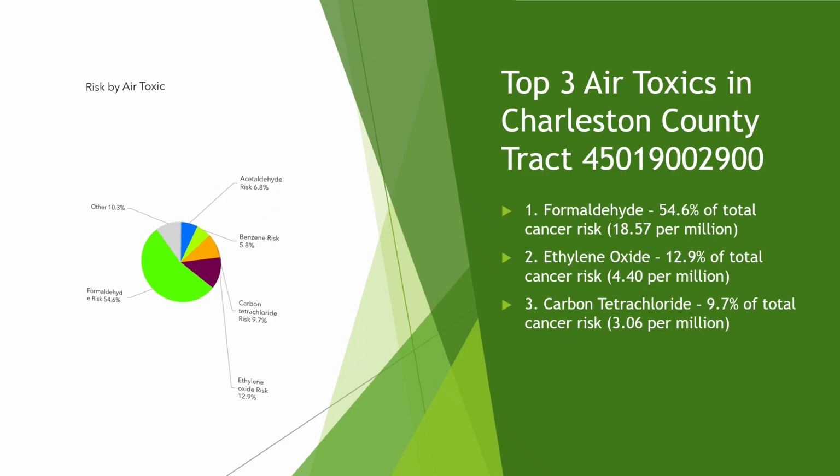Three pollutants dominate the cancer risk in this tract. Formaldehyde makes up more than half of the total risk at 18.57 per million. Ethylene oxide is second at 13% or 4.4 per million and is a chemical Charleston has dealt with historically due to industrial emissions. Carbon tetrachloride comes in third, making up nearly 10% of the risk at 3.06 per million. Other chemicals like acetaldehyde and benzene contribute smaller amounts.